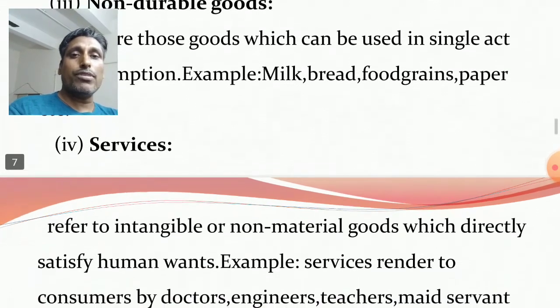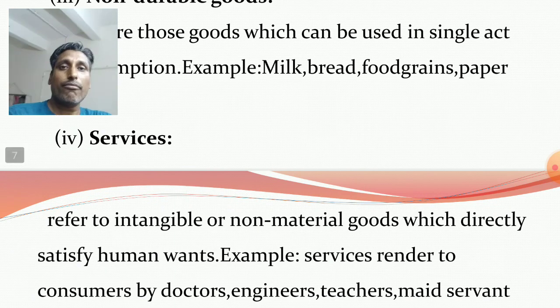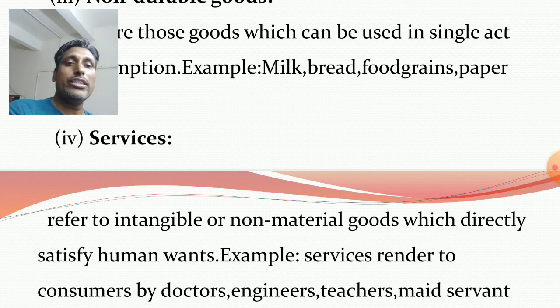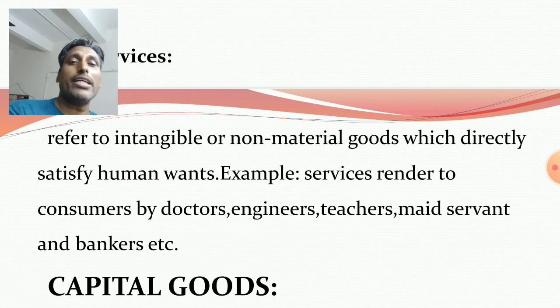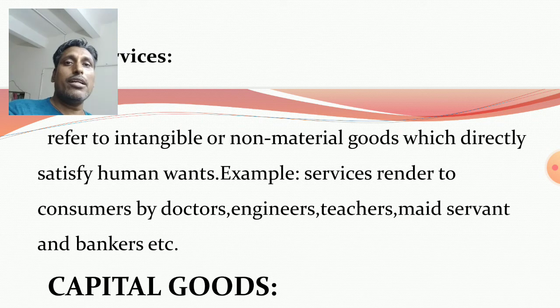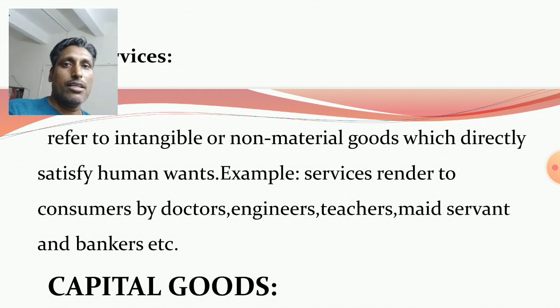Last one, services. It refers to intangible or non-material goods which directly satisfy human wants. Example, services rendered to consumers by doctors. Similarly, a family engineer always guides the household sector regarding the construction of the buildings or the repair of the buildings.